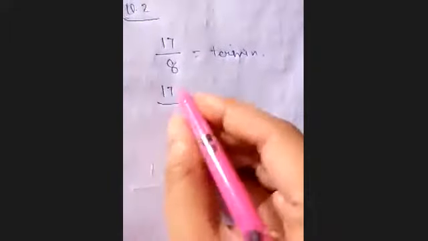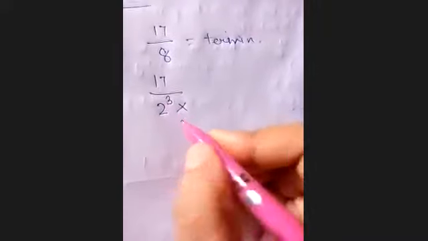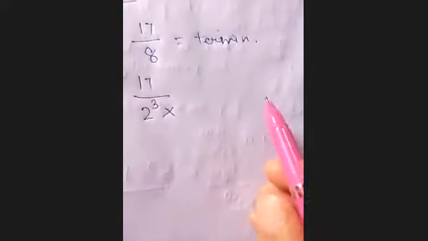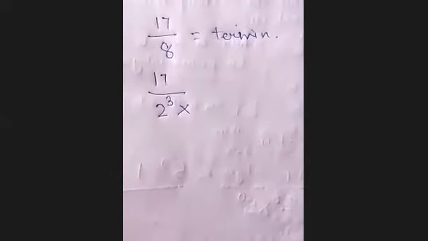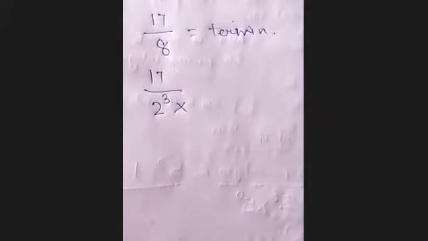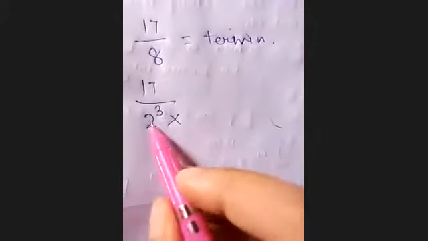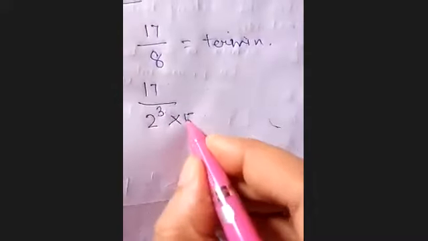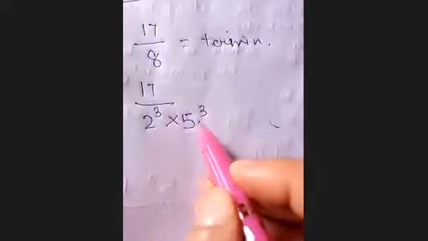17 upon this 8, you can write like 2 power 3. If you have to convert into decimal form without dividing, and you want to show the terminating decimal expansion, then since this is 2 power 3, you just multiply by 5 power 3. Whatever power of 2 there is, take the same power of 5.